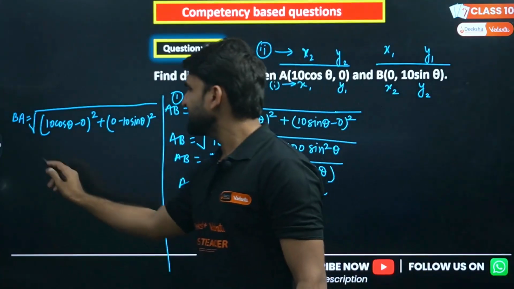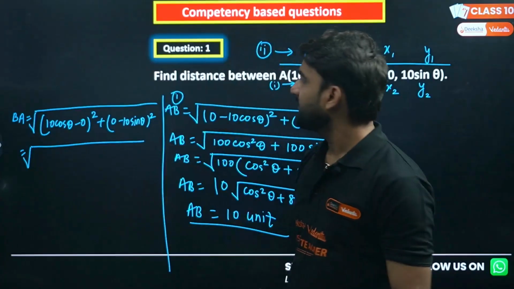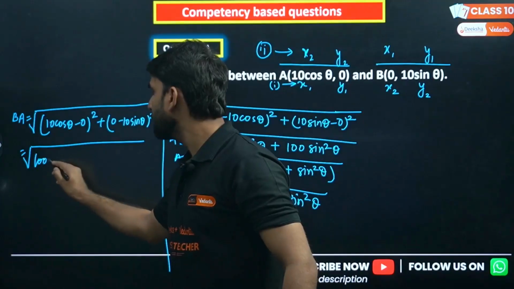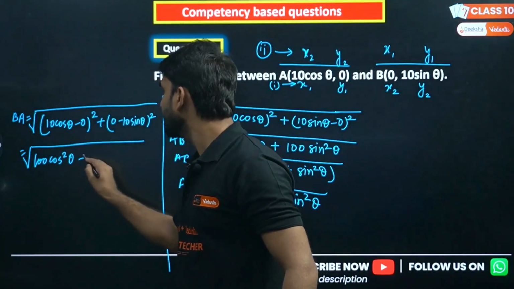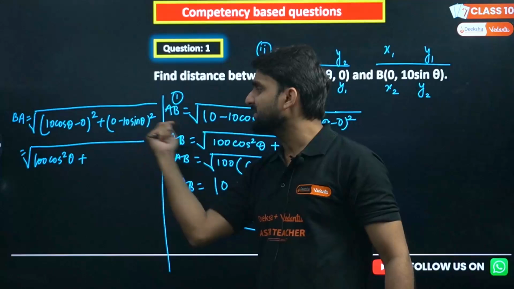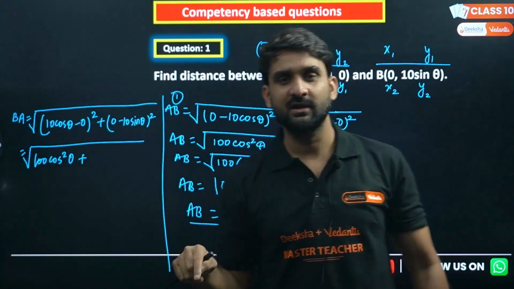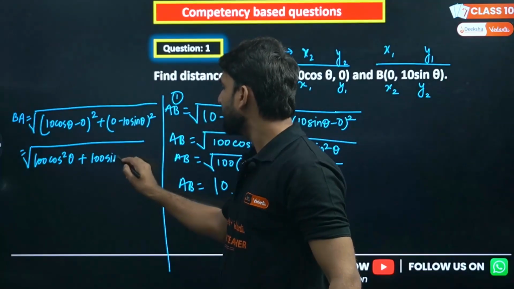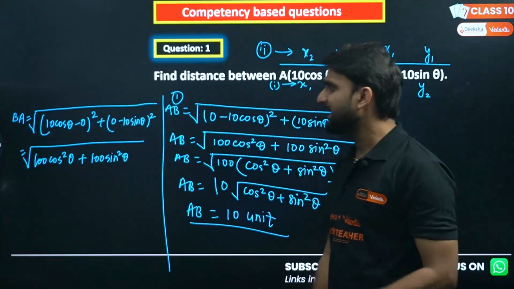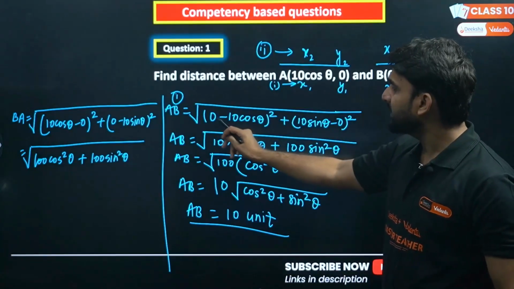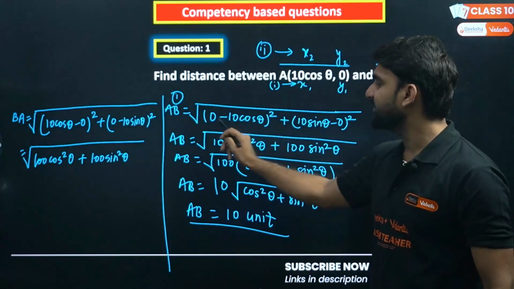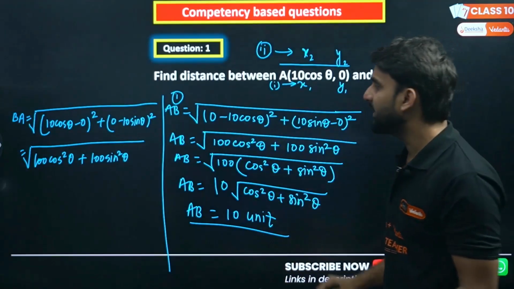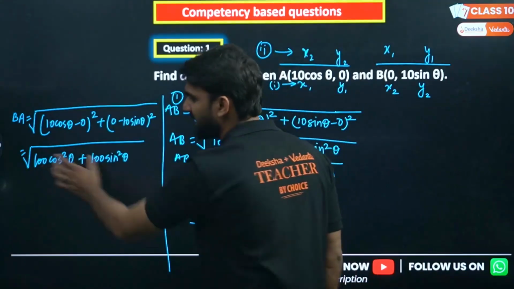Right? The rest is mathematics. So my dear lovely students, 10 cos theta minus 0 will be 10 cos theta, and the square of 10 cos theta will be 100 cos square theta. And here we are getting 0 minus 10 sin theta, which will be minus 10 sin theta, and squaring it will become positive. So no impact on the result, because if we do 0 minus 10 cos theta, we get minus 10 cos theta, and its square will be 100 cos square theta, and similarly we get that.